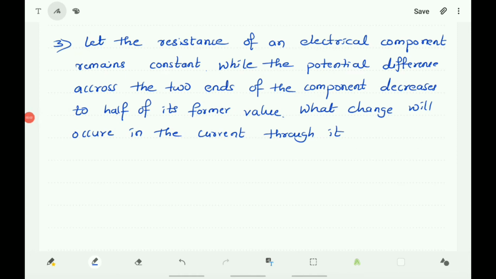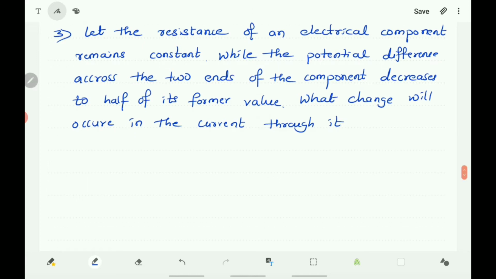Come to the third question. Let the resistance of an electrical component remain constant while the potential difference across the two ends of the component decreases to half of its former value. What change will occur in the current through it? You know the relation among I, V and R, that is I is equal to V by R. And naturally here the current flowing through the conductor is directly proportional to the potential difference across the two ends of the component, two ends of the conductor here.